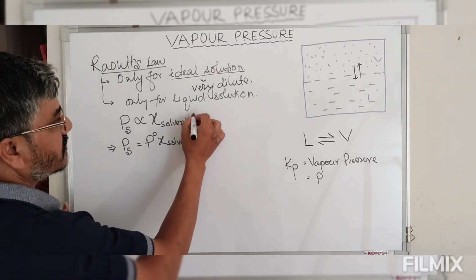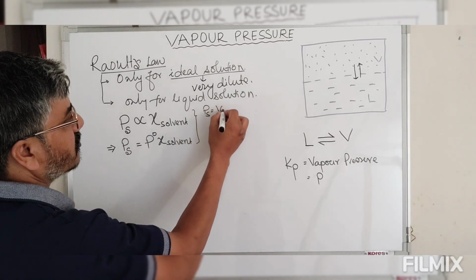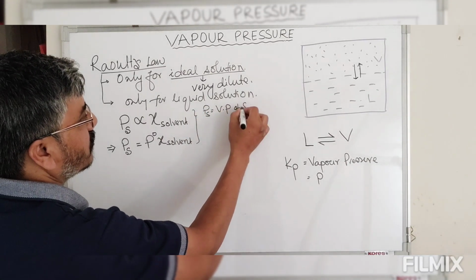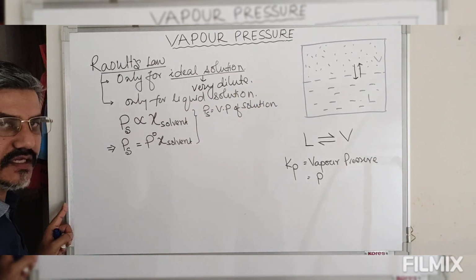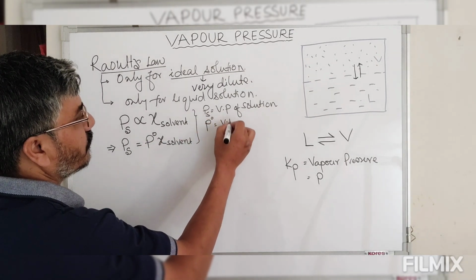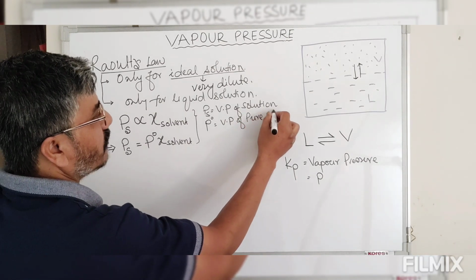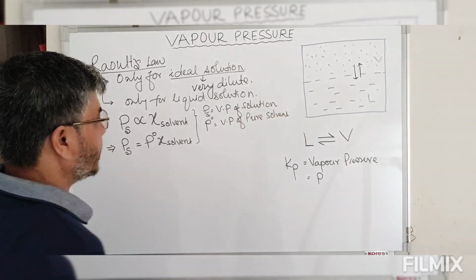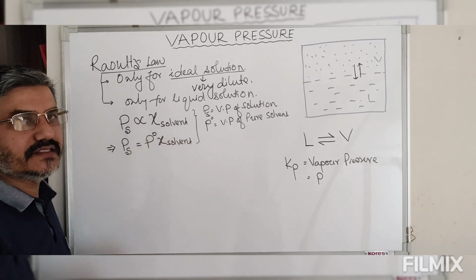This Ps is the vapor pressure of solution containing a non-volatile solute, and this P naught is the vapor pressure of pure solvent. So look at this, mole fraction is always less than 1, fractional.